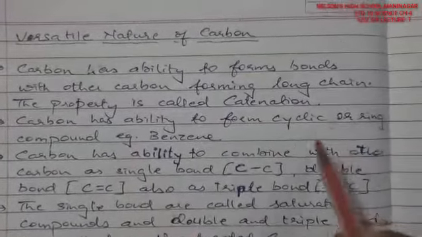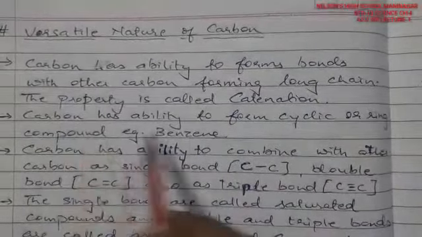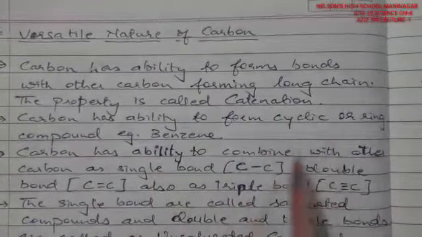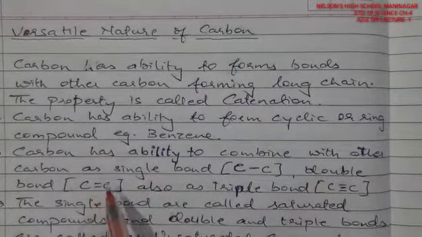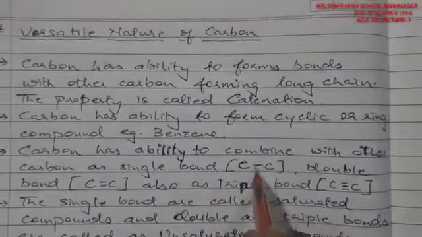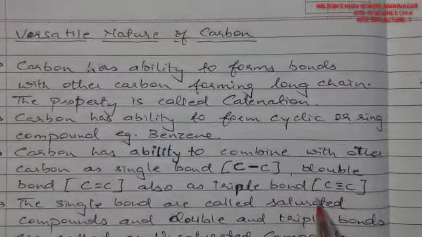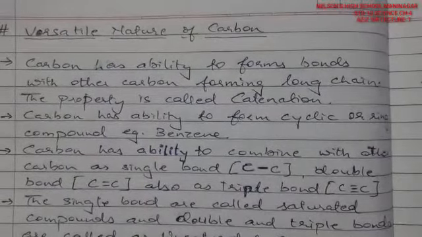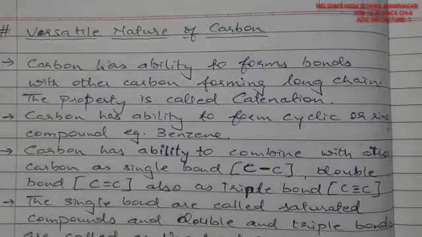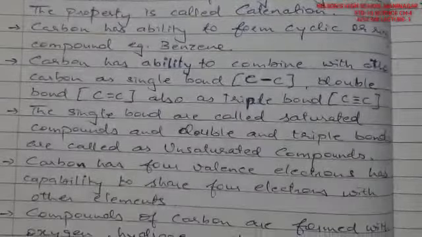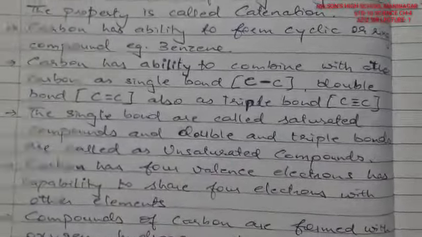Carbon also has the ability to form cyclic or ring compounds like benzene. So it can form chains, branches, or ring structures. Carbon can combine with another carbon by a single bond, sharing one electron, or with double bonds, or with triple bonds. Compounds with single bonds are called saturated compounds, and those with double and triple bonds are called unsaturated compounds.